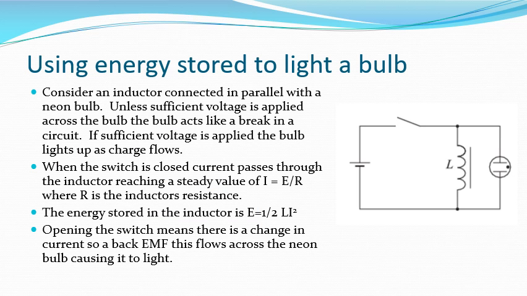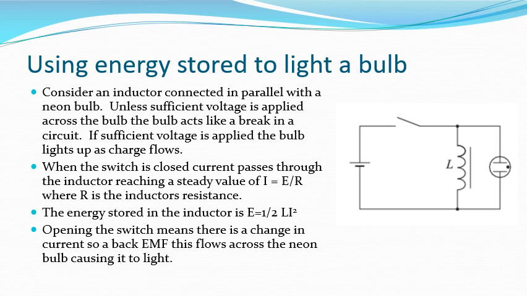So how do we explain that one? Okay, if we've not got sufficient voltage across the bulb, then the bulb is a bit like an open circuit. When we close the switch, the current passes through the inductor to reach its steady value of the supply EMF divided by the resistance, where R is the resistance of the inductor, and the energy stored within that magnetic field is half times L I squared.